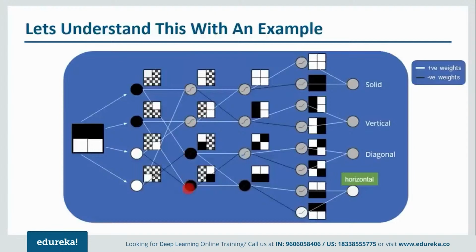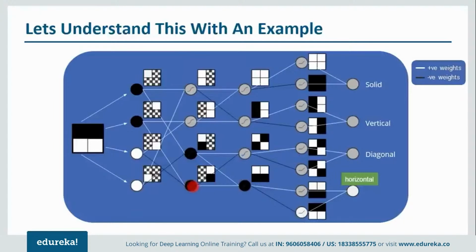Now when I talk about these 2 nodes, the first node over here is getting input from this node as well as from this node. Over here we have a negative weight. Because of that, the value will be negative, and we have represented that with black color. Similarly, over here as well, we are getting one input from here which has a negative weight, and another input from here which again has a negative weight. So accordingly, we again get a negative value here. So these 2 become black in color.